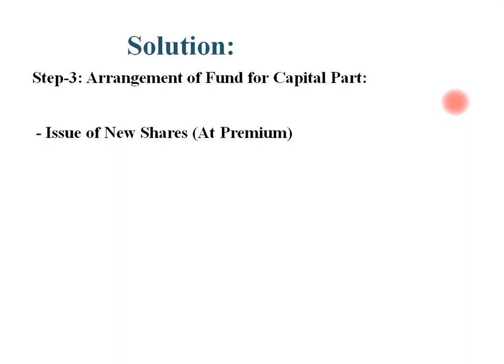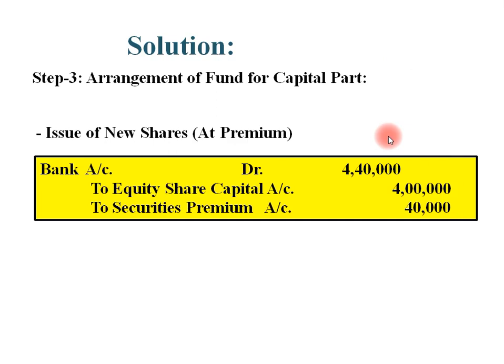In these transactions, we have issued new shares at a premium. 4,000 shares of rupees 100 each at 10% premium. It means the company has received 4,40,000 rupees in all.